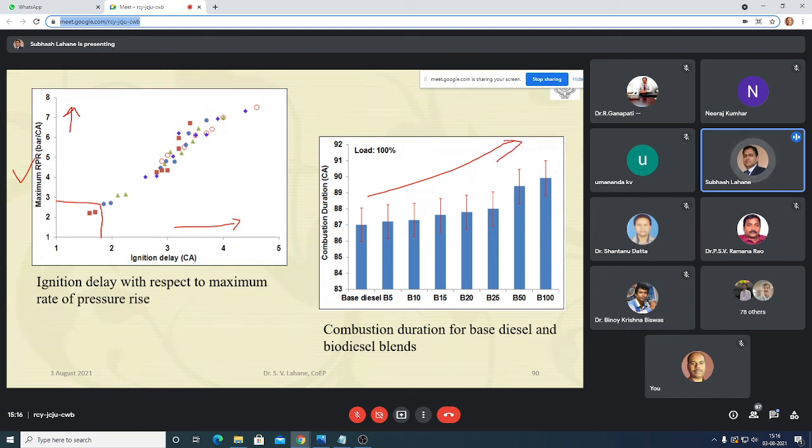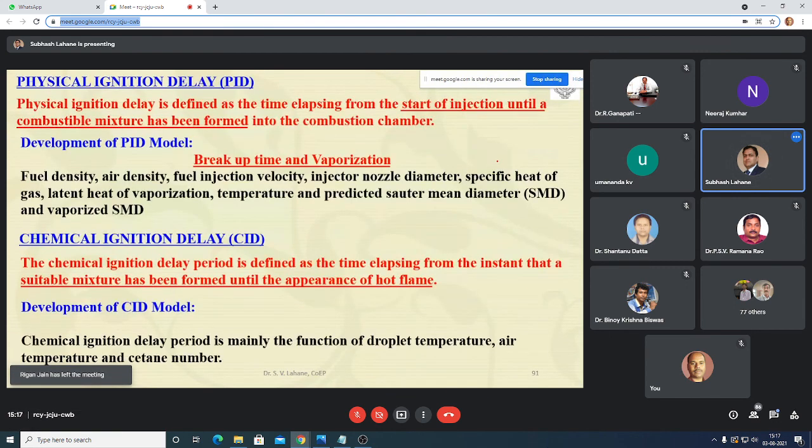You have to inject more fuel to get the desired power output. Now I'll focus on the physical and chemical ignition delay. Physical ignition delay is defined as the time elapsing from the start of injection until a combustible mixture has been formed. So basically, it is the physical mixing of the air and fuel.